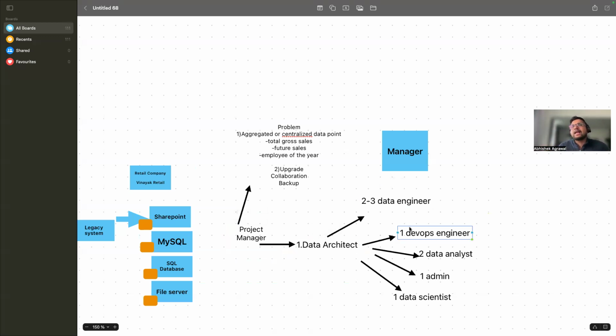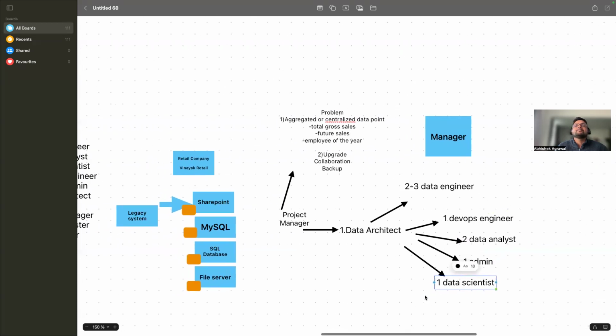The data architect will help each one of them technically. Suppose the data engineer is facing some issue, then the architect will help him. If the DevOps engineer is facing some issue, the architect will help him. Data analyst, admin, data scientist, the architect will help them too. The project manager will communicate with these guys and create stories for them.